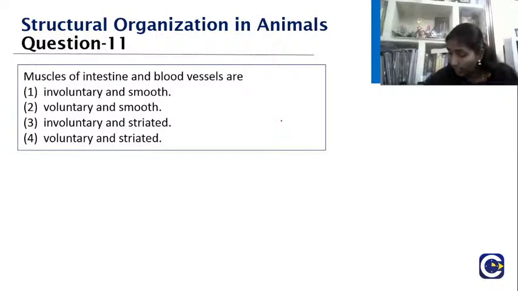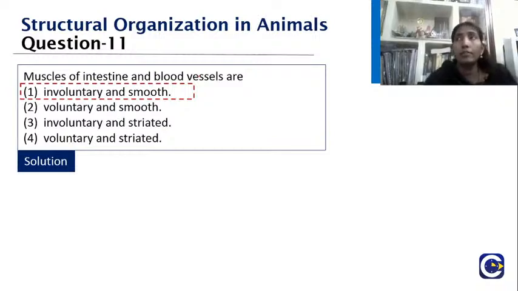Yes, Jivita, Akshaya, Rohan, Manjula, Lakshmanan. Please do post the answer. So what should be the answer for this? The muscles of intestine and blood vessels, a very basic question. Yes, excellent. You are right. Akshaya, very good. Yes, the answer is involuntary and smooth.